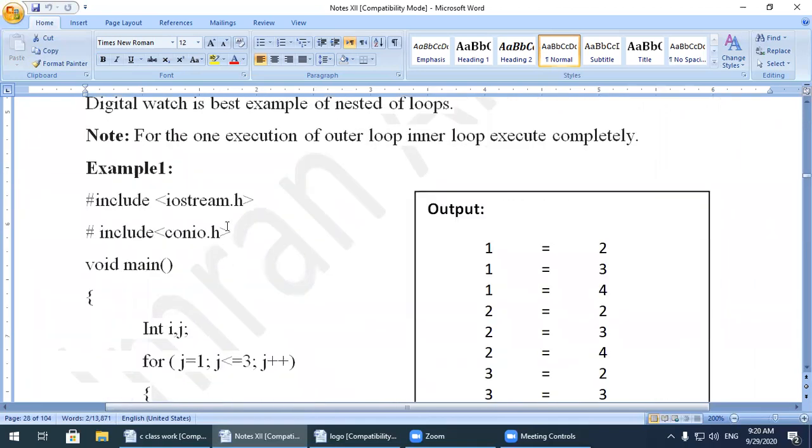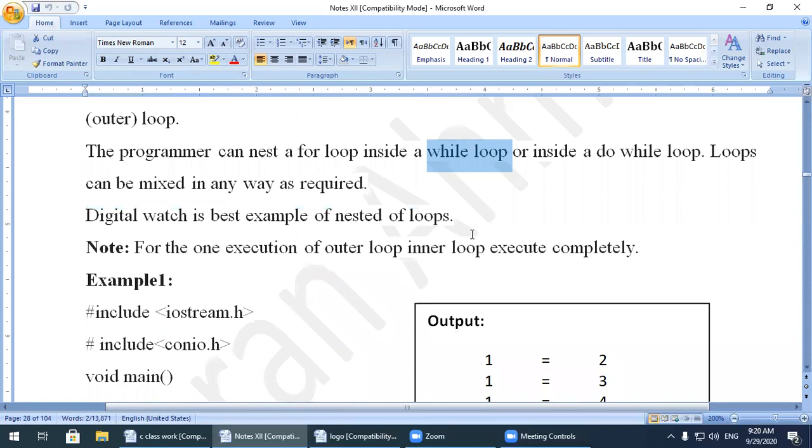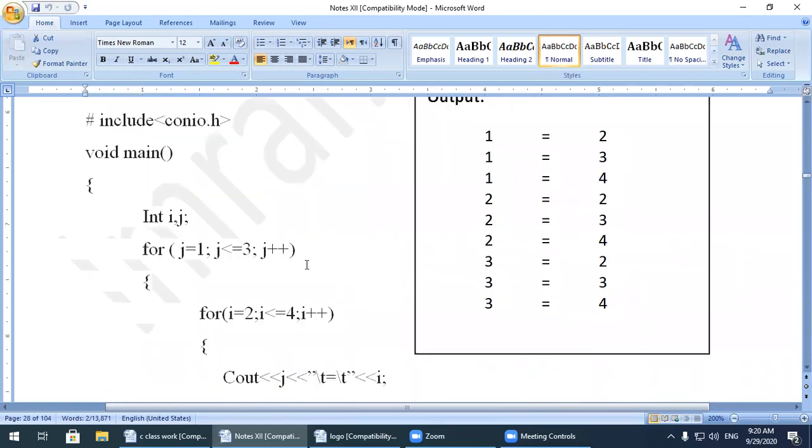Example: #include <iostream.h>, #include <conio.h>, void main. There are two loops we are using, so I will show you over here. int, there are two variables I use. One is i, another one is j.